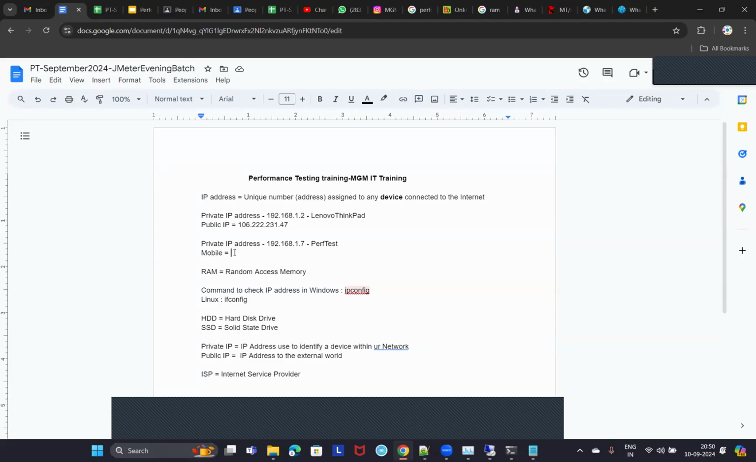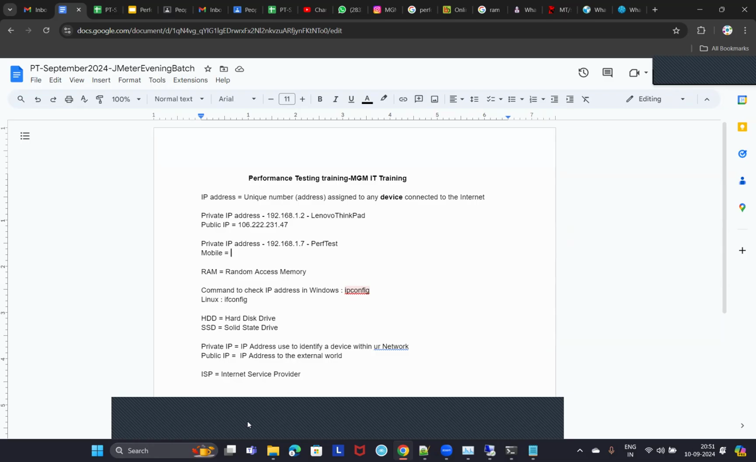Now, can you check how to identify your mobile IP address? Please check it yourself, guys. How to check the IP address of your mobile phone, smartphone? You go to settings. Guys, you should know this information. We will be doing mobile performance testing as well. When you are doing performance testing, we do it for web applications and mobile apps, so you should know this information.